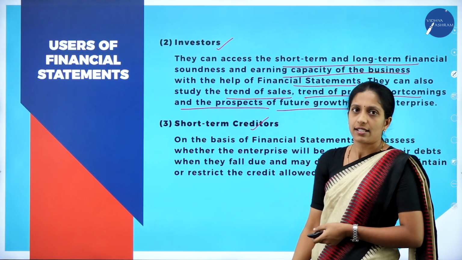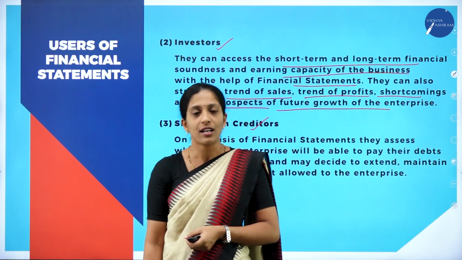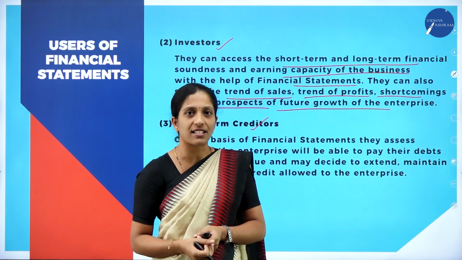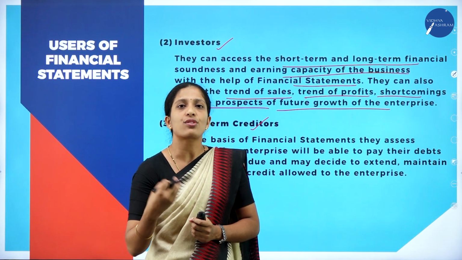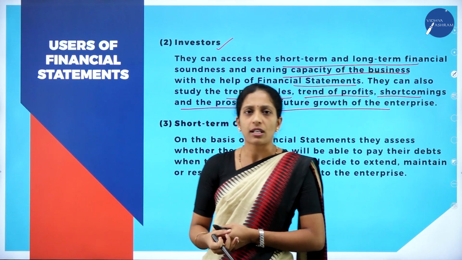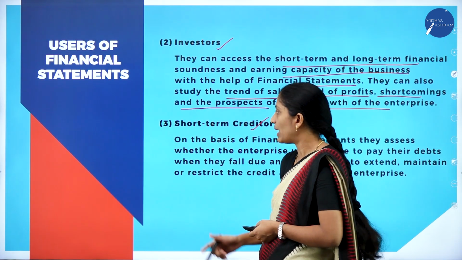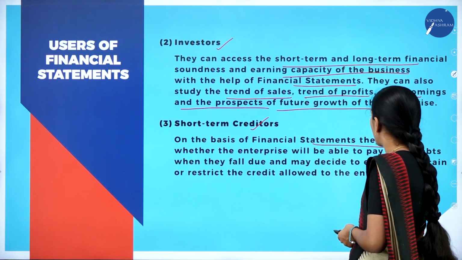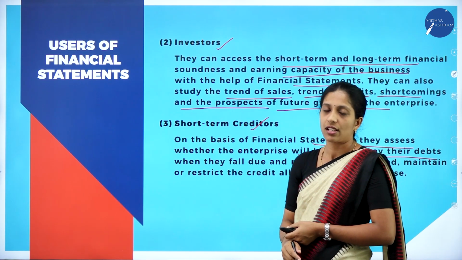Next, short-term creditors. When we hear the word business, there are also creditors who are involved in the business activities. It may be short-term creditors or long-term creditors. Short-term creditors are one of the users who want to know about the financial statement. On the basis of the financial statement, they assess whether the enterprise will be able to pay its debts.